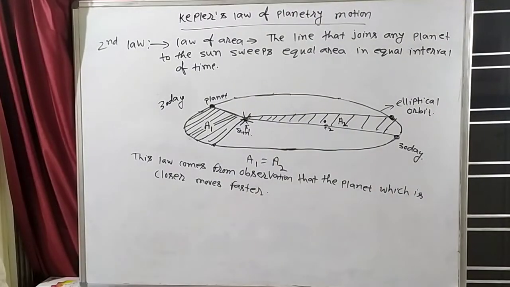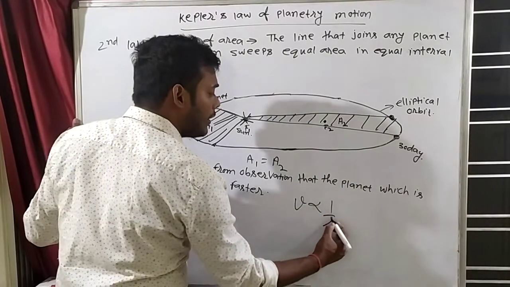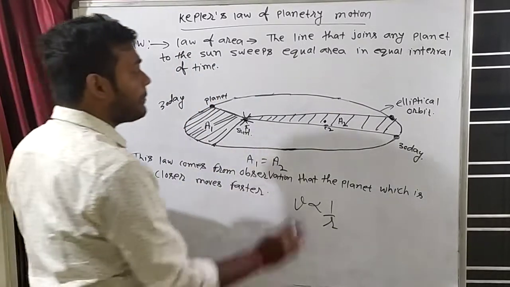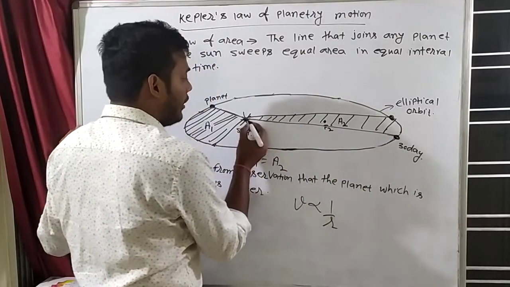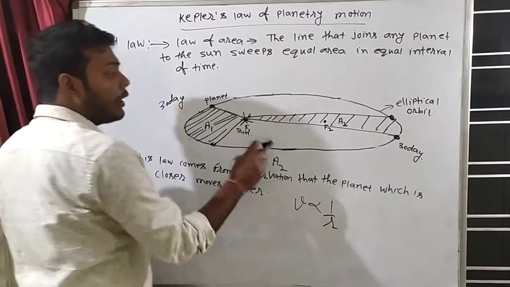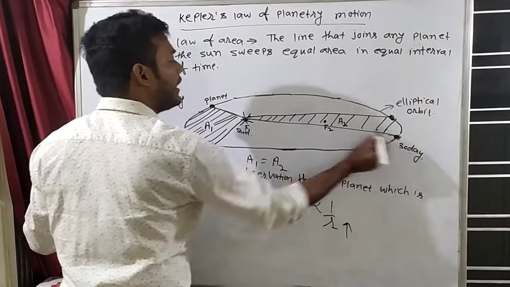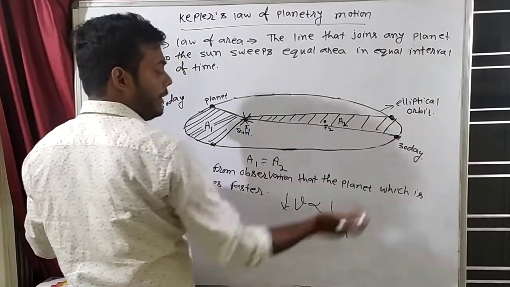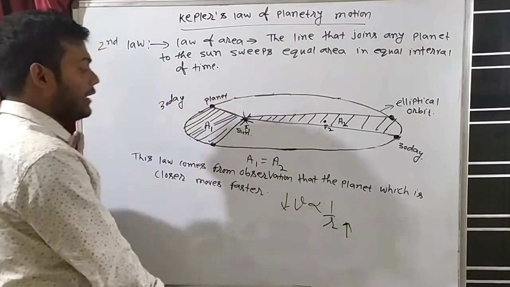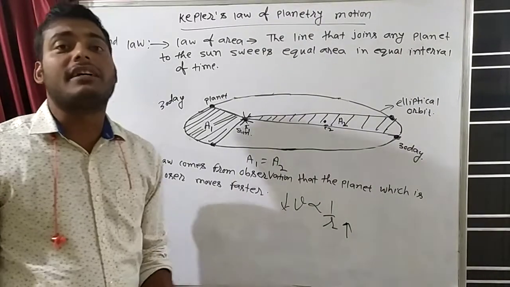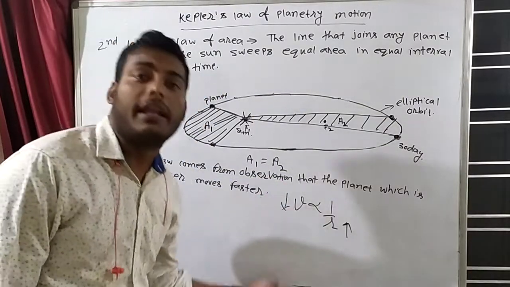So that's it. That means can we say that V is inversely proportional to R? R means distance. If the distance of the planet from the sun increases, then velocity will decrease. As the distance of the planet from the sun is more, it will move slowly. And as the distance of the planet from the sun is less, it will move fast. So we say that V is inversely proportional to R. If the distance of the planet from the sun increases, the velocity of the planet will decrease.